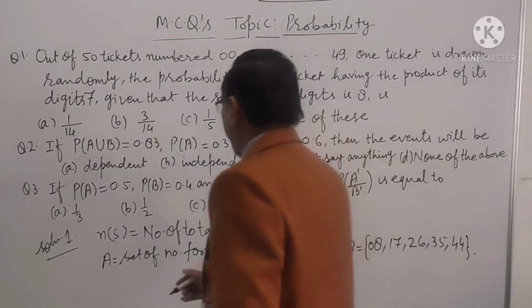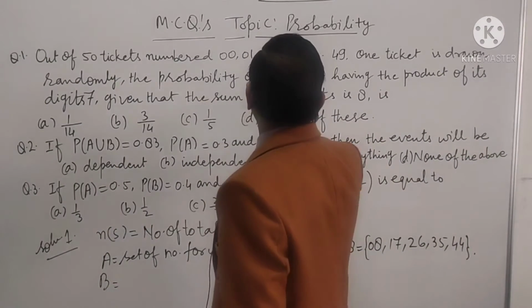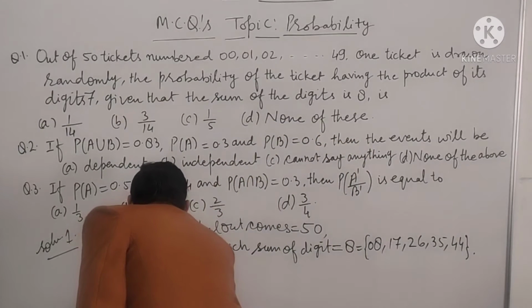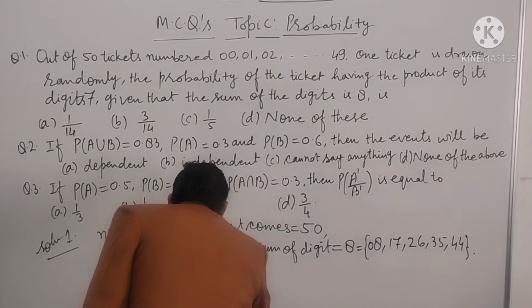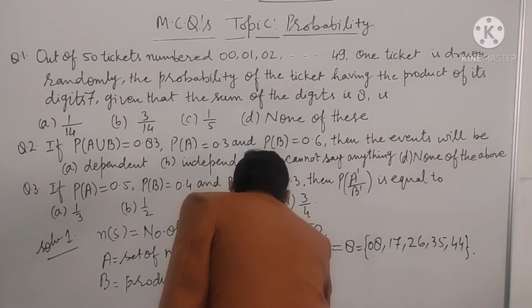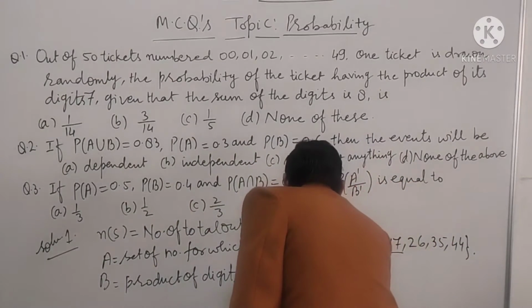Then B is the product of digits. Product of digits is 7. It is only one number, which is 17.